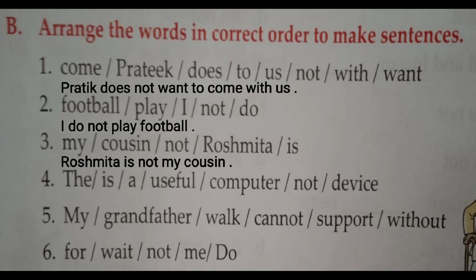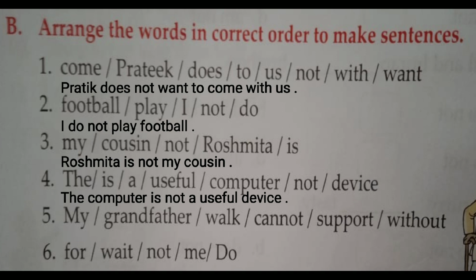Next is the, is, a, useful, computer, not, device. Now what is the doer part? What is the subject of the sentence? The computer. So we'll write the computer as the subject part, then is not a is the next part of the sentence, and then useful device. So what will be the answer? The computer is not a useful device. Understand? So this is the way we can make negative sentences.